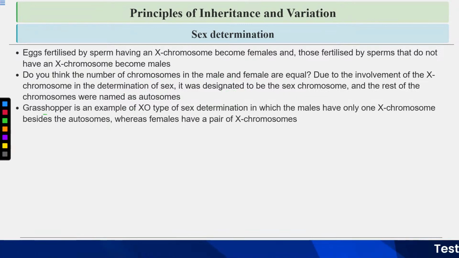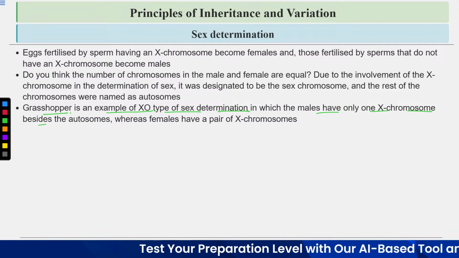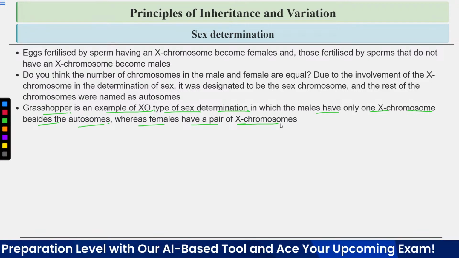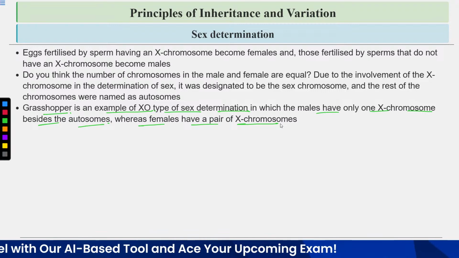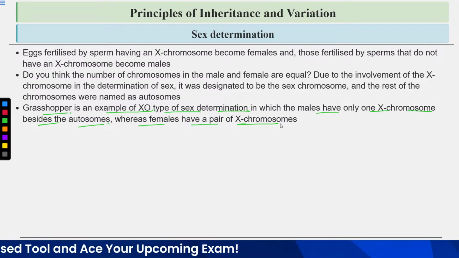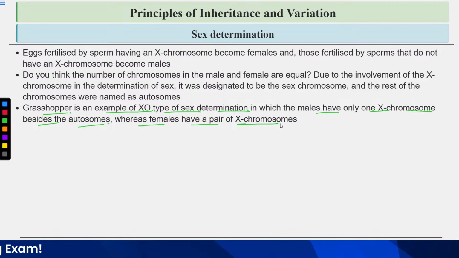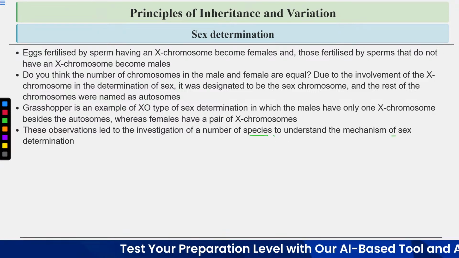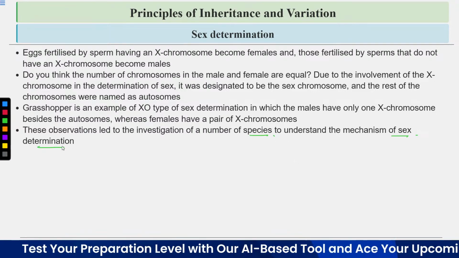So grasshopper is an example of X0 type of sex determination in which the males have only one X chromosome besides the autosomes, whereas the females have a pair of X chromosomes. So in females, a pair of X chromosome is present. In males, only one X chromosome is present besides the autosomes. These observations led to the investigation of a number of species to understand the mechanism of sex determination.